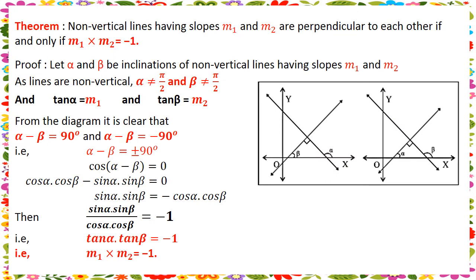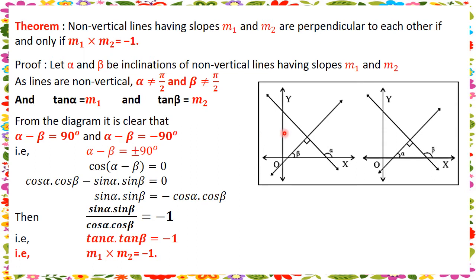Theorem: Non-vertical lines having slopes m1 and m2 are perpendicular to each other if and only if m1 times m2 is equal to minus 1. That is, the product of the slopes of two non-vertical lines which are perpendicular to each other is equal to minus 1.